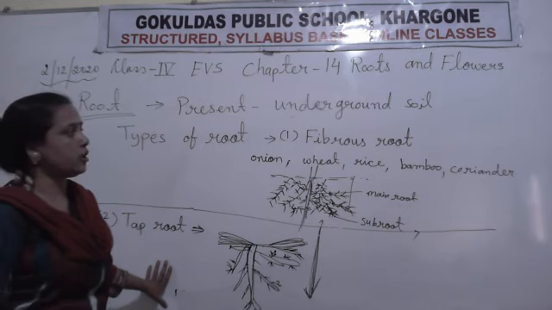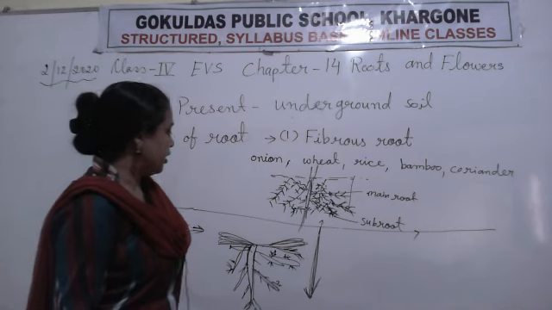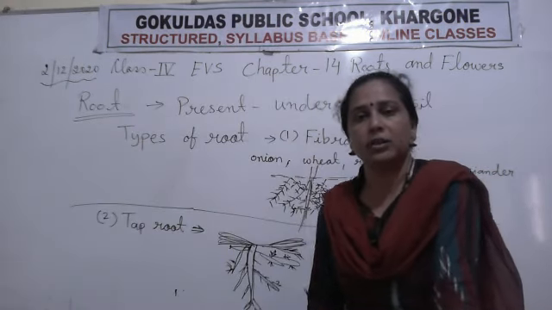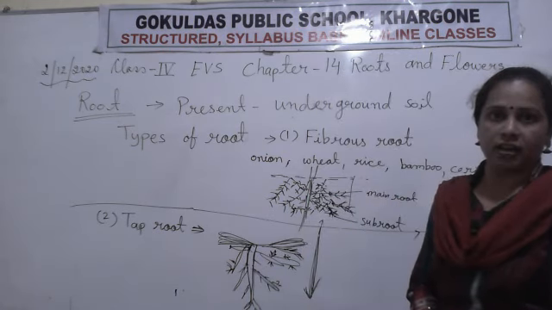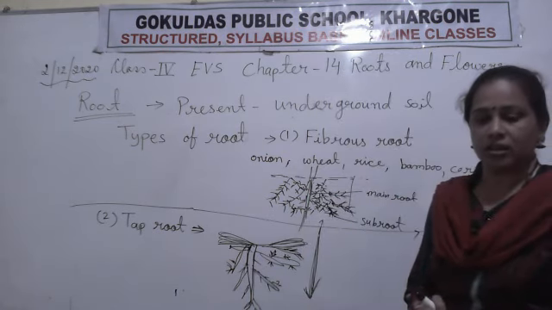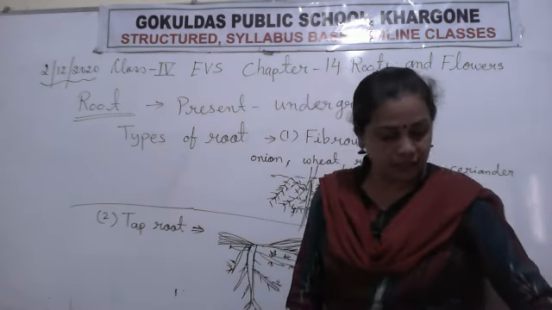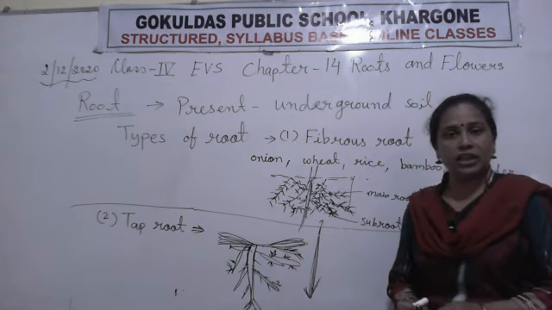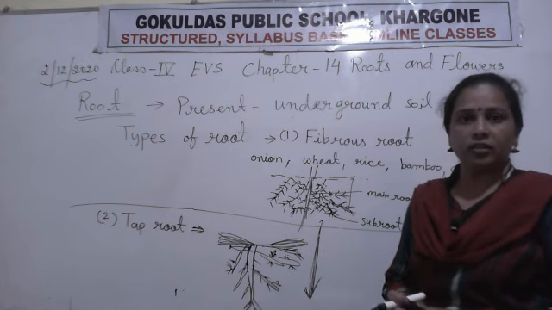Clear? And what is the function of the root? It absorbs the minerals, water and nutrients from the soil and sends them to all parts of the plant. It also stores food for the plant, in some plants only. Okay, carrot, radish and beetroot. And most important, the root holds the plant straight in the soil.